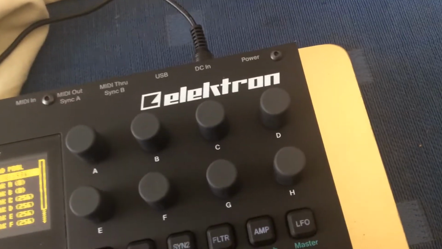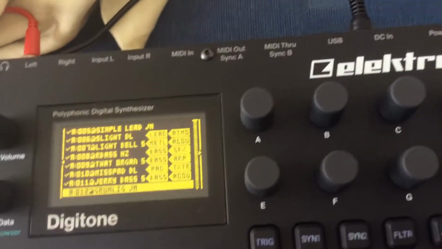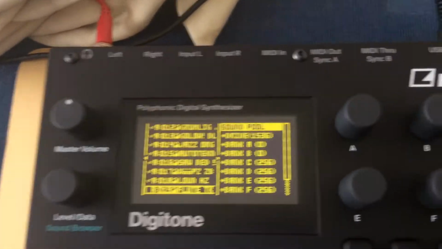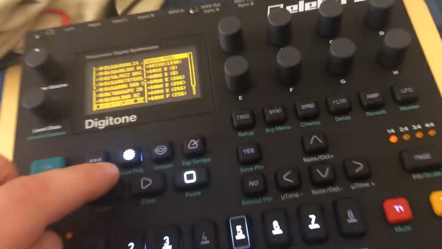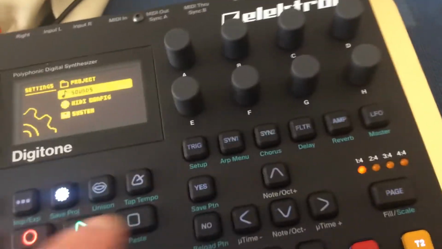So if I want to do some more, I have to get off that first. I can do more and then go, 16, 18 more sounds copied. So it's as easy as that basically. So I've got lots more to choose from now in the menu.